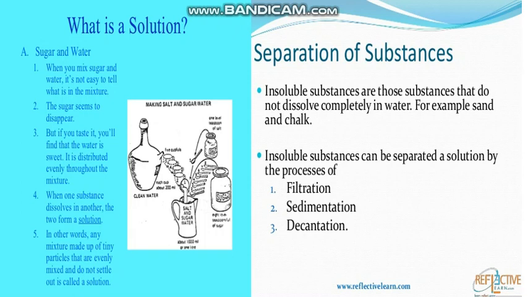The next type is alloy. An alloy is also a type of mixture. A mixture of different metals is called an alloy. Coins and cooking pots are made up of alloys. Brass is an alloy of the metals copper and zinc. Bronze is an alloy of the metals copper and tin. So these are all the types of mixture. Number one is solution, which is clear. Suspension is not clear. In an emulsion, layers are formed. And an alloy is a mixture of different metals.